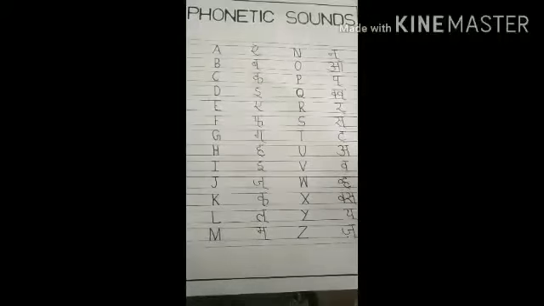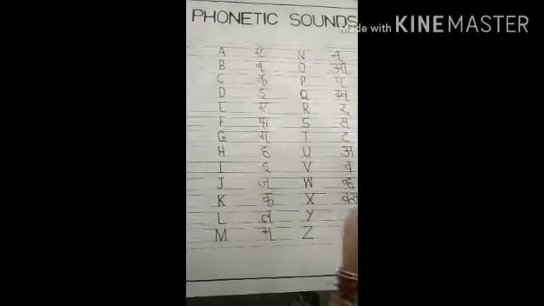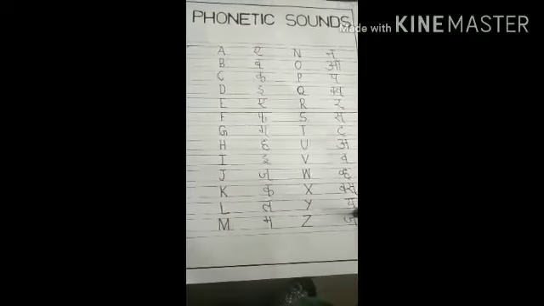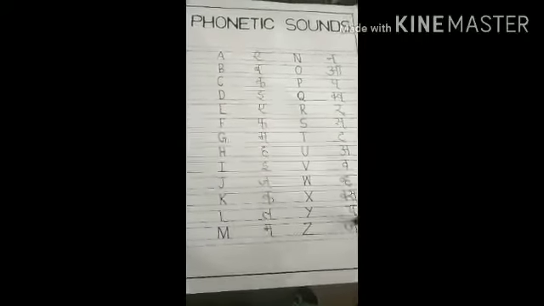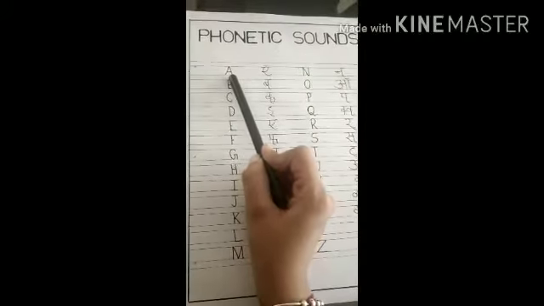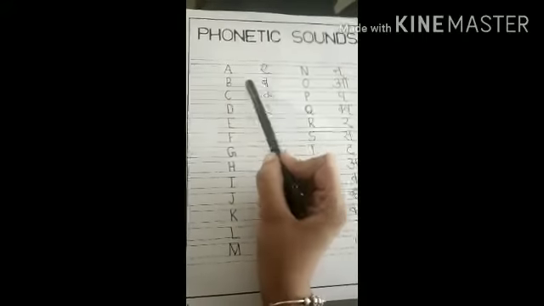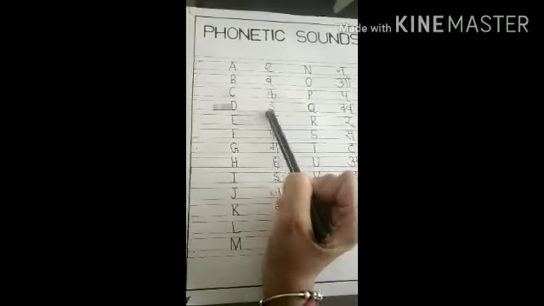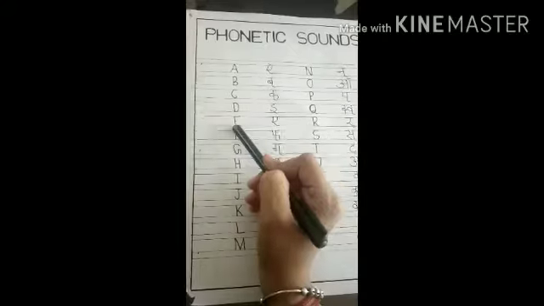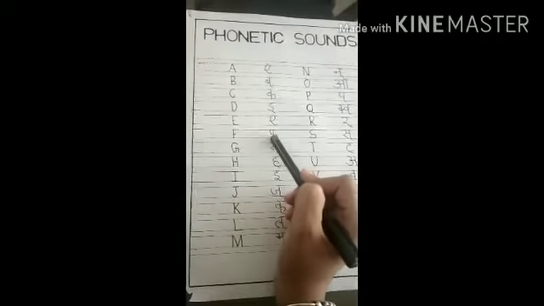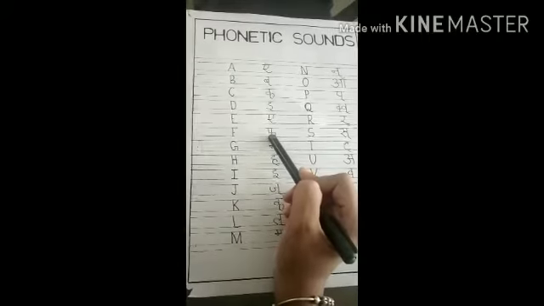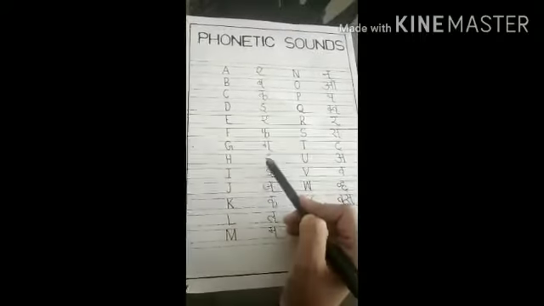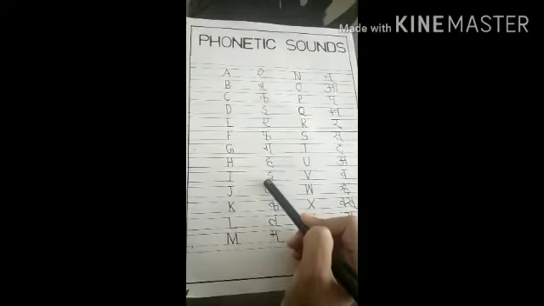Listeners, we are moving forward with our phonetic sound. This is a very nice phonetic chart that can help you easily learn the sounds. For example, A, the sound is A. B, B, C, K, D, D, E, A. Again, E, A. F, F, only F, not F. The sound will be only F. G, G, H, H, I, E.